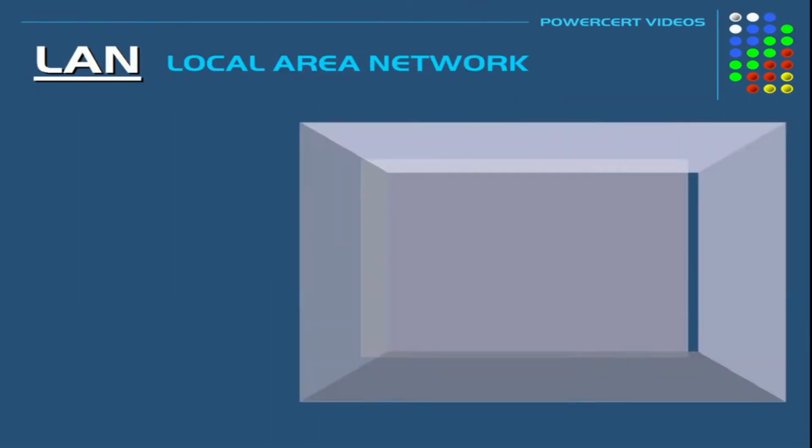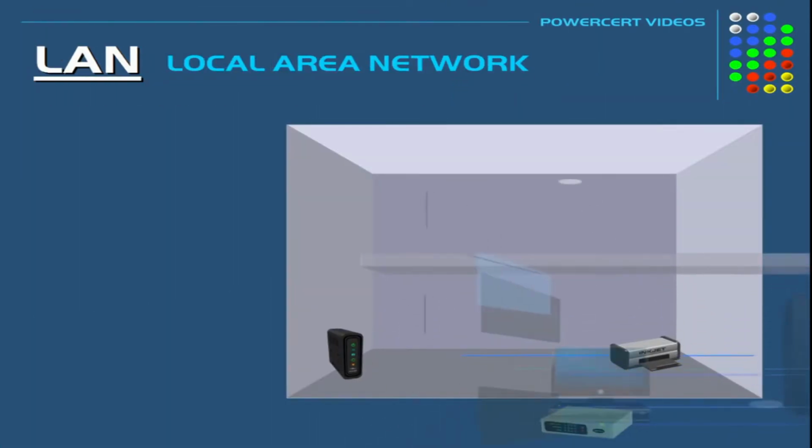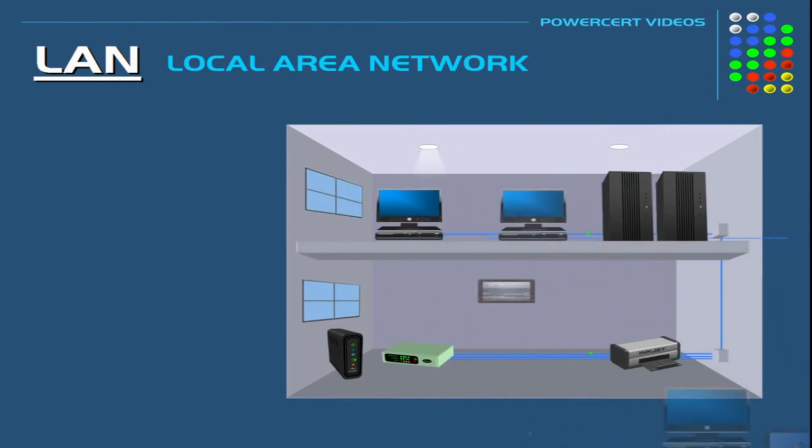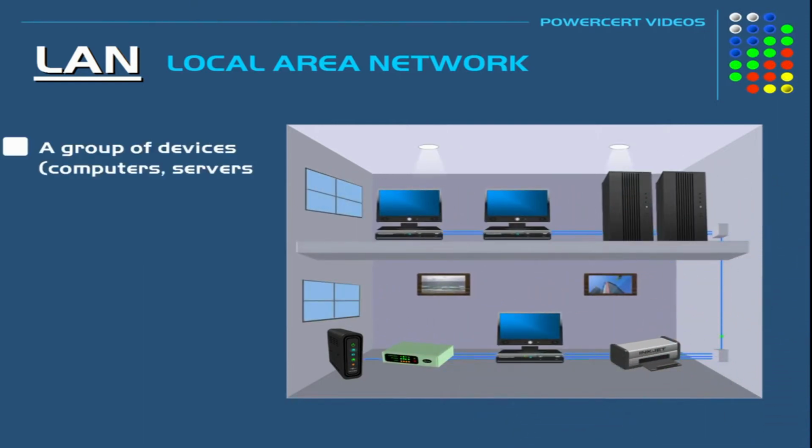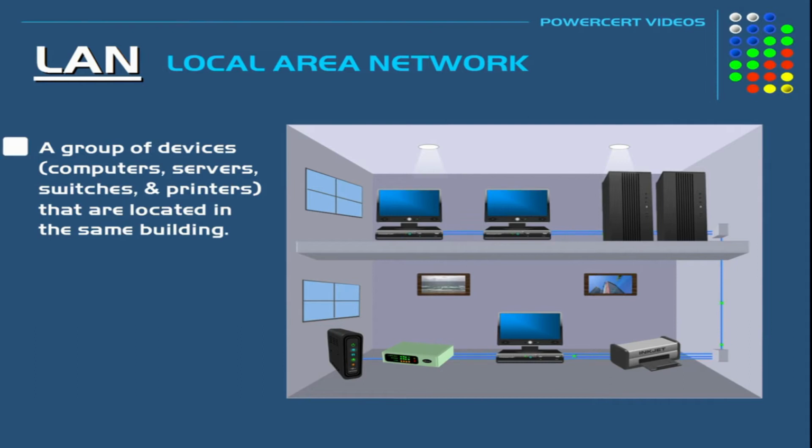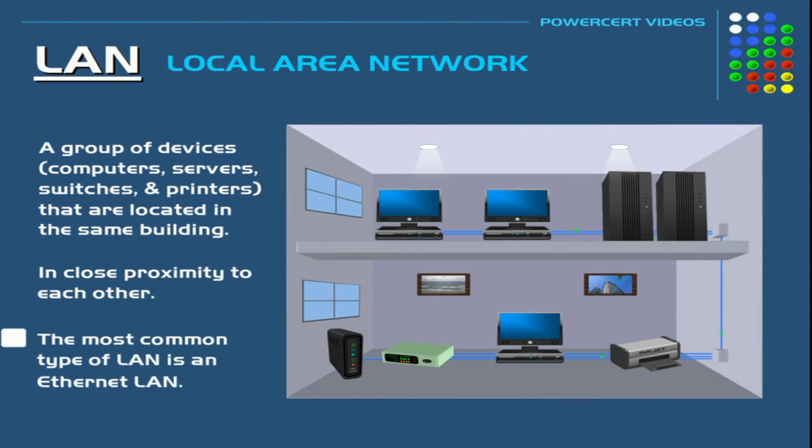Now let's come to the LAN. LAN stands for Local Area Network. Local Area Network is a group of devices such as computers, servers, switches and printers that are located in the same building in close proximity to each other. The most common type of LAN is an Ethernet LAN, where two or more computers are connected to the Ethernet cable with the help of a switch.